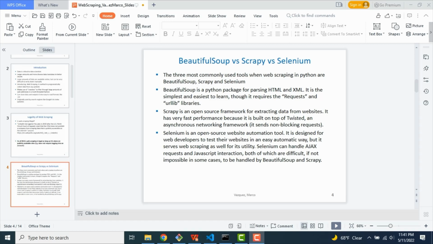And then there's Selenium. Selenium is actually not a web scraping tool like Beautiful Soup and Scrapy are. It is originally a website automation tool. However, we use it for the useful libraries that it has. In particular, Selenium can handle AJAX requests and JavaScript element interactions, both of which Beautiful Soup and Scrapy can struggle with, so many people tend to include Selenium in their web scraping projects.